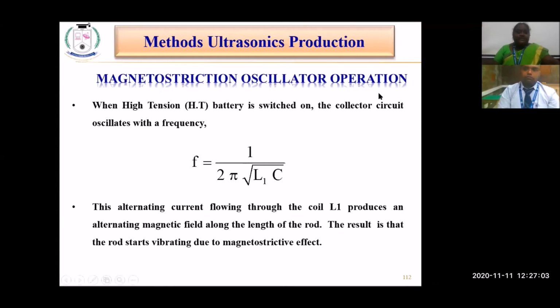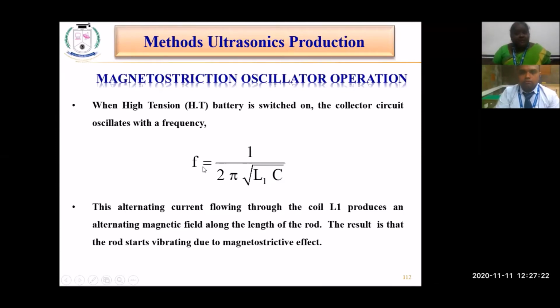Therefore, the frequency generated here is f equals 1 by 2 pi square root of L1 C, where L1 is the inductance and C is the variable capacitor.